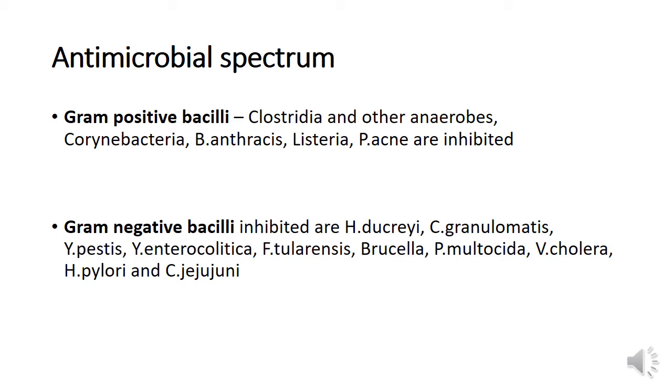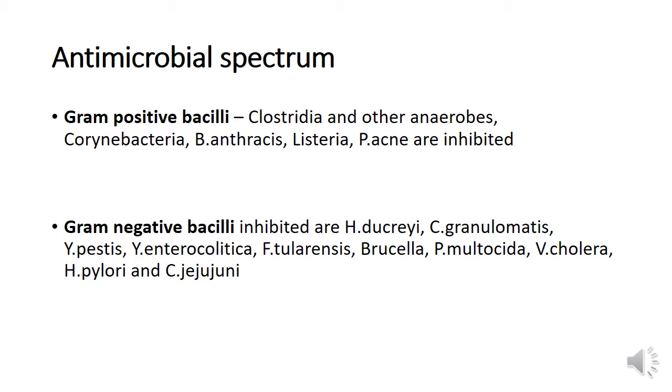All the gram-positive bacilli respond. Clostridium tetani and other anaerobes, Corynebacterium diphtheriae, Bacillus anthracis, Listeria, and Propionibacterium acnes are inhibited.